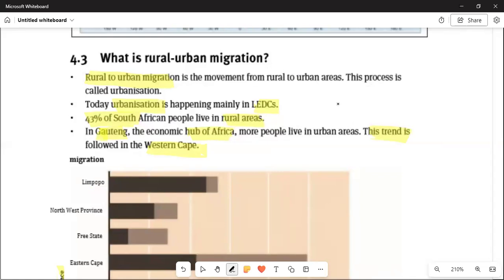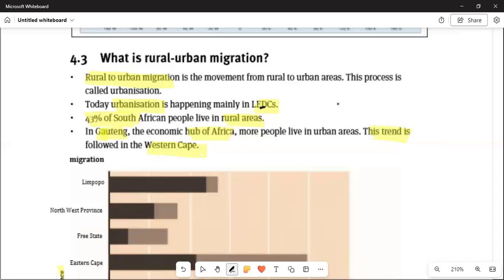Today's urbanization is happening mainly in the less economically developed countries. Why? Because people are moving from where there are dense populations to where there are fewer people, wanting to achieve goals there. Approximately 43% of South Africans live in rural areas. Gauteng is known as the economic hub of Africa, so more people live in urban areas. This trend is followed by Western Cape.